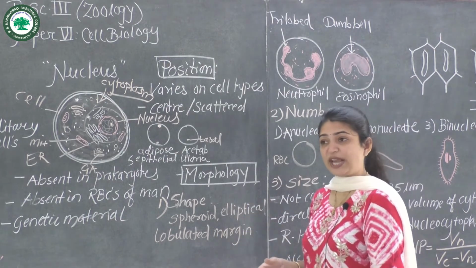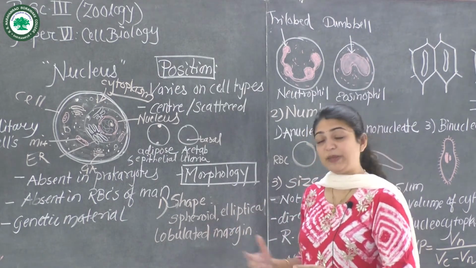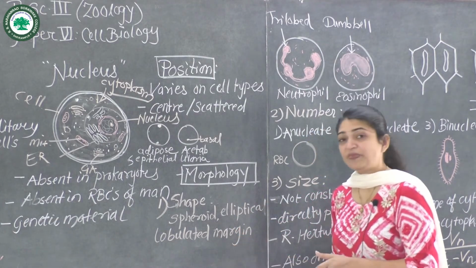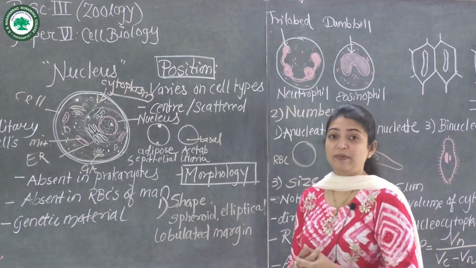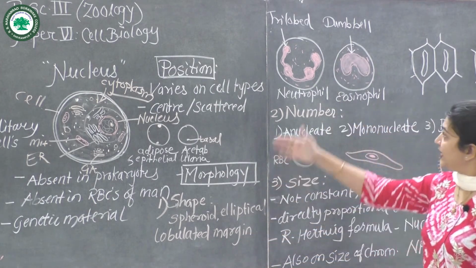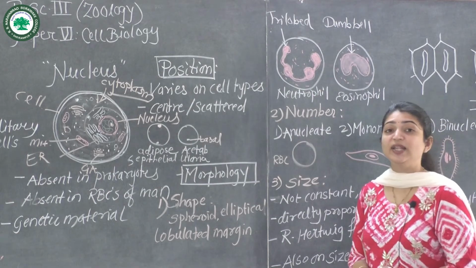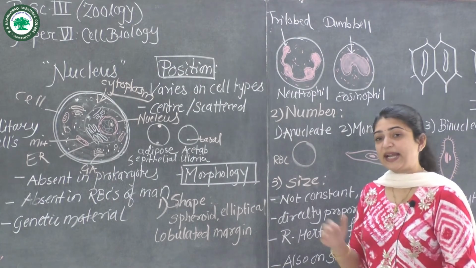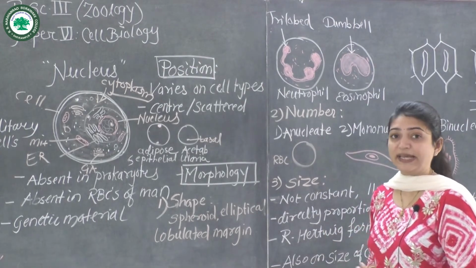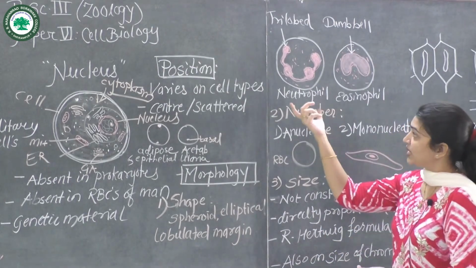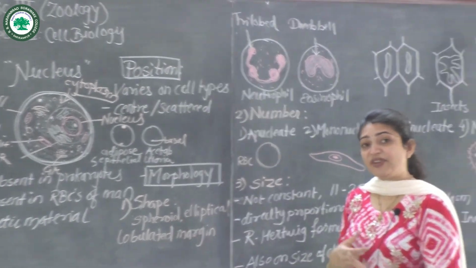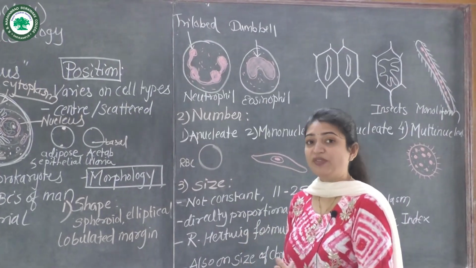The nucleus may be spheroidal, elliptical in shape, or it may have lobulated margins. Lobulated margins are present in the leukocytes. Leukocytes are the WBCs, which may be granulocytes or agranulocytes. So in leukocytes, for example neutrophil, eosinophil, basophil, the nucleus has different shapes.